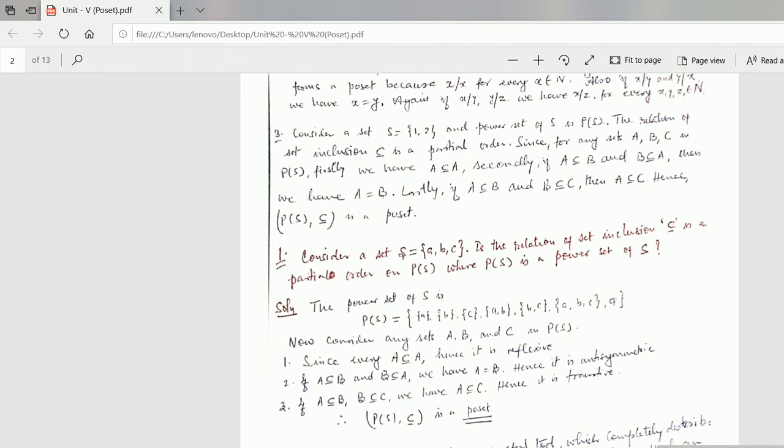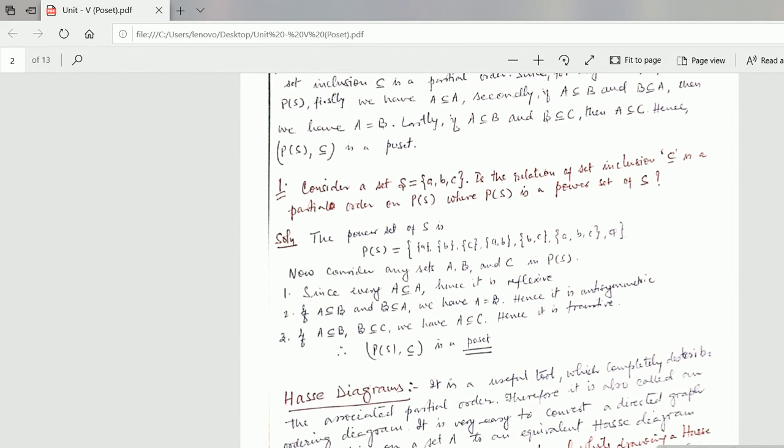To understand these things, see one more example which will clear this idea. Consider a set S equal to {a, b, c}. The relation of set inclusion is a partial order on the power set P(S).